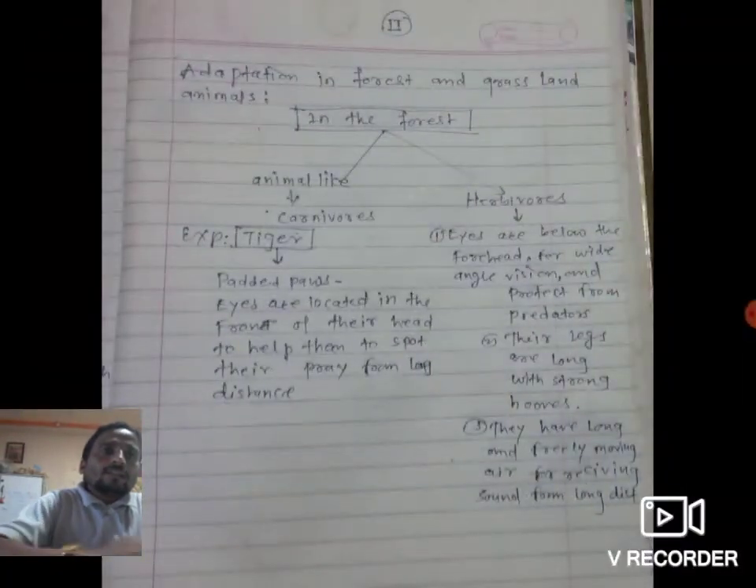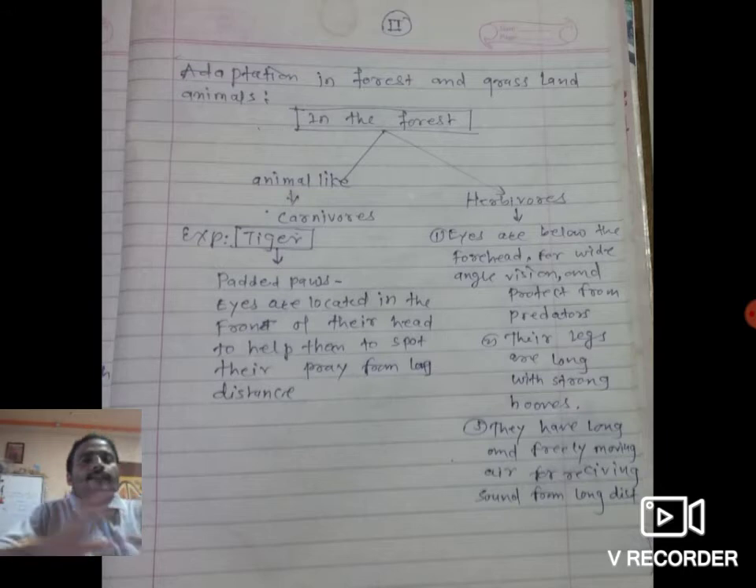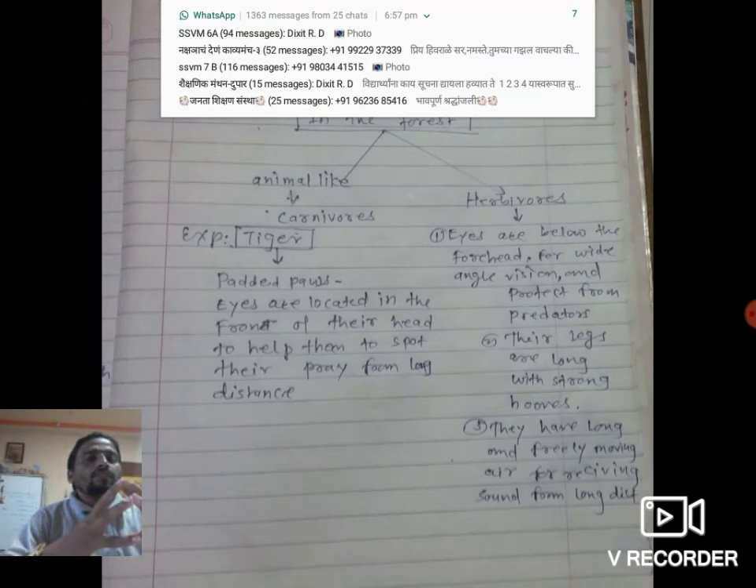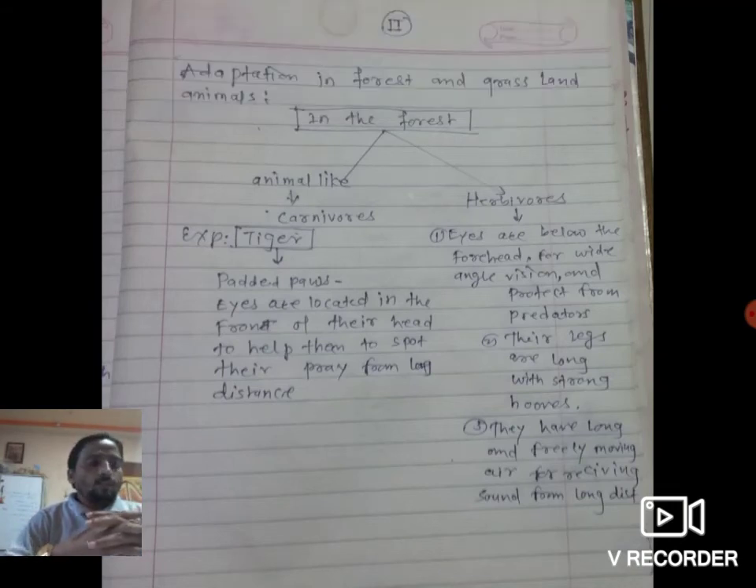Their legs are long with strong hooves. They have long, freely moving ears for receiving sound from a long distance. All these are the characteristics of carnivorous and herbivorous animals. For adjustment with the environment, for movement in that environment, all their body structure has developed.